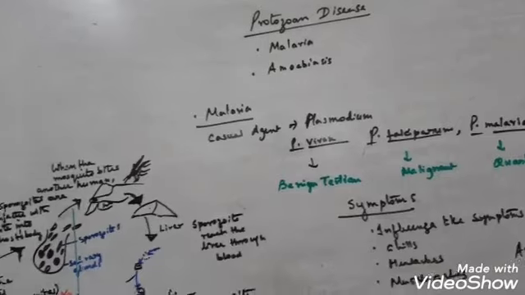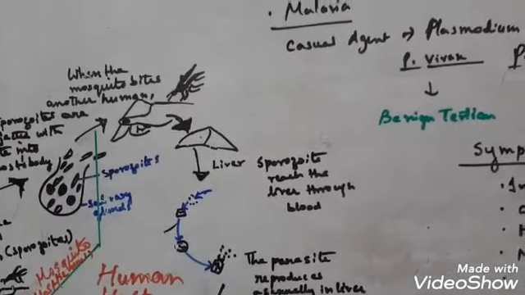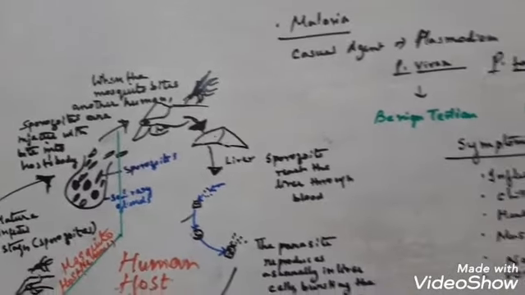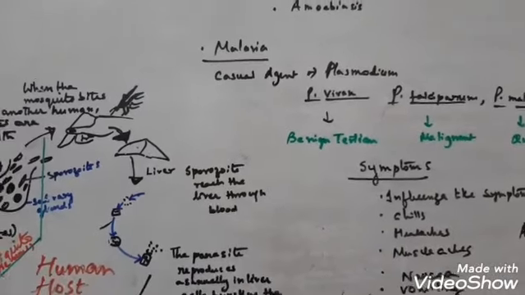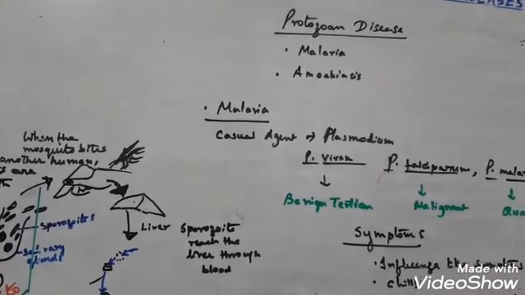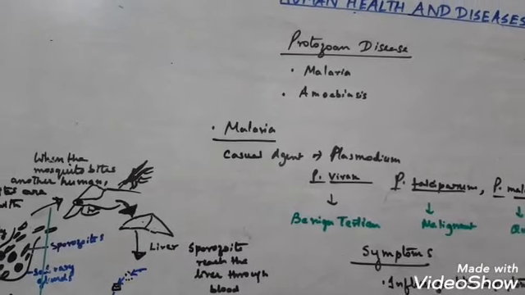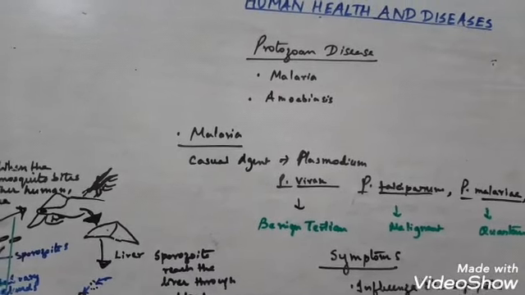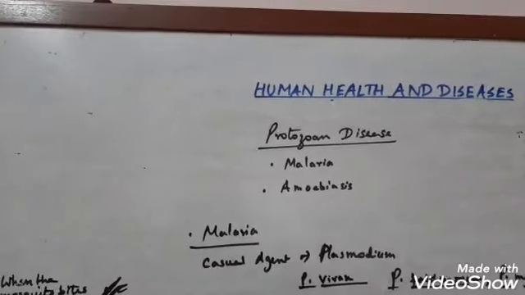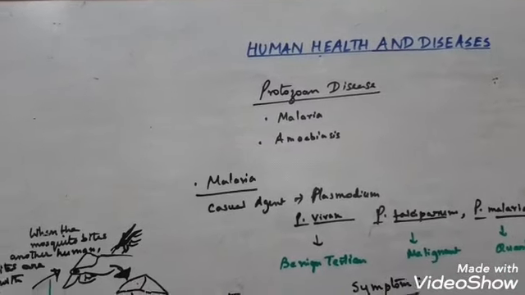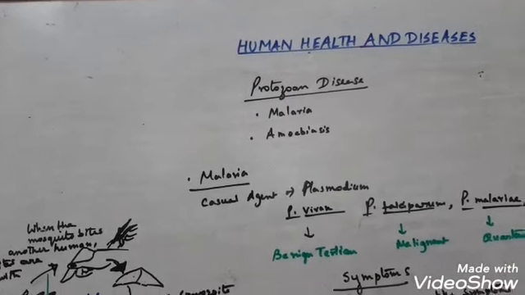Now the next topic is helminthic disease. So I will be talking about helminthic disease. Now the first helminthic disease is ascariasis, that is caused by a helminth called Ascaris lumbricoides. Okay. Now it is an intestinal parasite commonly known as roundworm.